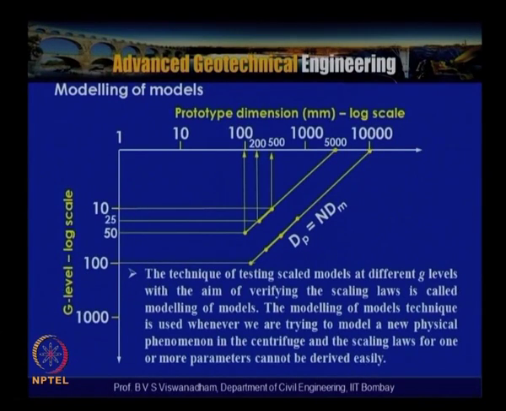Modeling of models is used for verifying the scaling laws which are deduced for an existing phenomenon, or for a new phenomenon, or anything which is being investigated. The modeling of models technique is also used whenever we are trying to model a new physical phenomenon in the centrifuge, or when the scaling laws for one or more parameters cannot be derived easily. It is also used for checking whether a model is actually subjected to the scale factors or not.